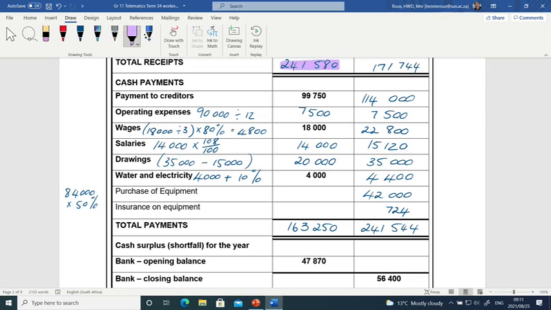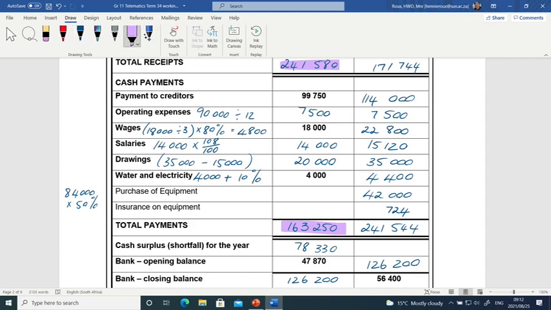Total receipts minus the total payments will give me a surplus of 78,330. 241 minus 163. Closing balance 78 plus the 47 that we had, 126,200. And then we know that that 126,200 that we end with in June will be the opening for July.